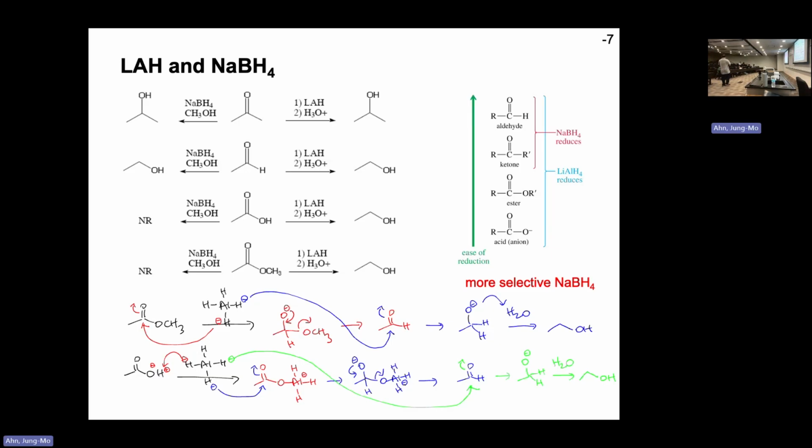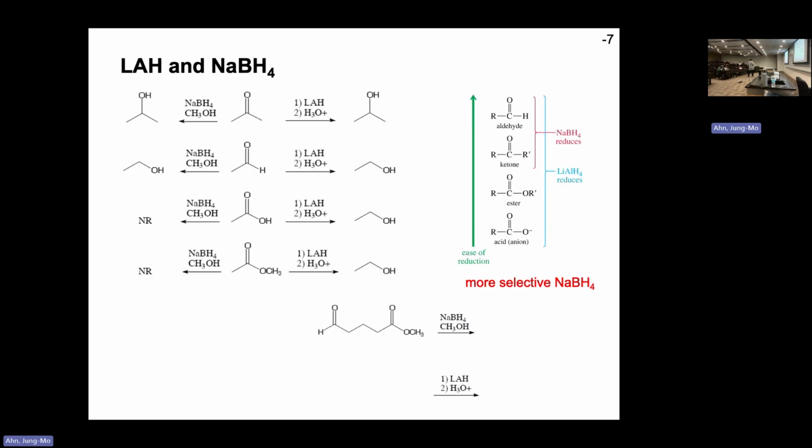Okay. Well, you may not know the mechanism. It makes it better, but you still can't do without the mechanisms. But at least you should figure out this one. You have a molecule having an aldehyde on one end and an ester on the other end. You're going to have different products depending on what reagent you use. If you're using the lithium aluminum hydride reacting with the aldehyde, it makes an alkoxide, no problem. But it's also going to react with this ester. It makes an alkoxide group. But the problem is, it doesn't stop there.